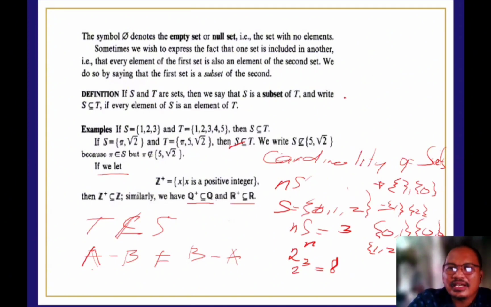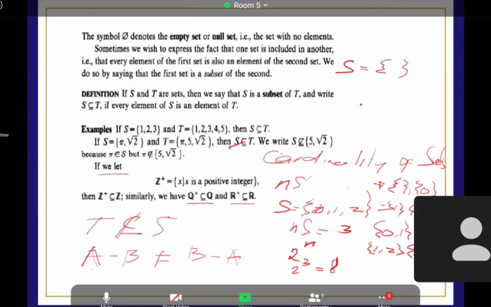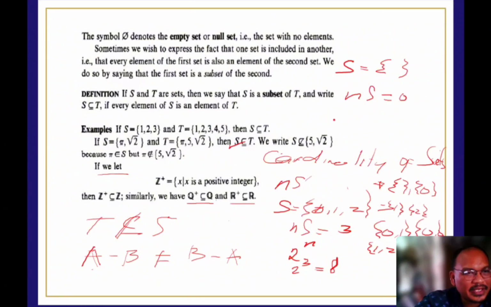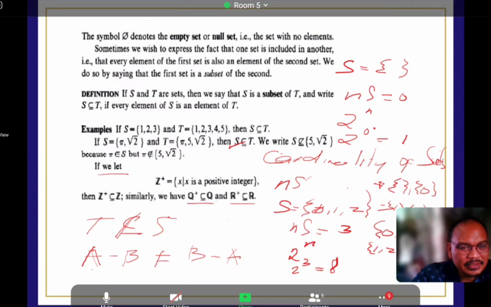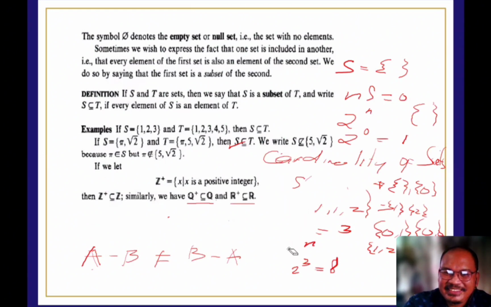Now, kahit nga null set, meron din tayong subset. For example, set S is a null set. So how many subsets? 1. Kasi yung cardinality of the set S is 0. Tama? And if you're going to apply 2 raised to n, 2 raised to 0 is equal to 1. So sino siya? Yung null set pa rin. So meron pa rin siyang subset. Thank you. Okay? So napapansin nyo yung pagkakaconnect-connect ng mga lessons? Okay?